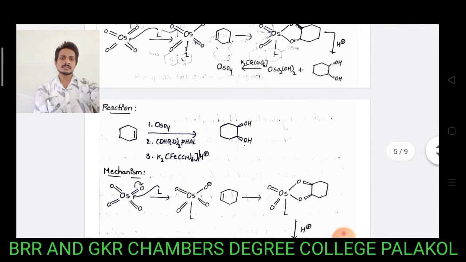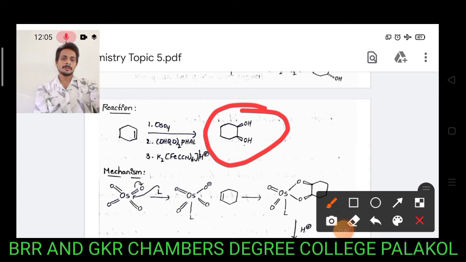In another reaction, again the alkene system is treated with osmium tetroxide using DHQD2 PHAL and potassium ferrocyanide. Again it gives 1,2 diols. The diols form above the plane. In the previous reaction, diols formed below the plane. In the current reaction, the diols form above the plane. The formation of unequal amounts of stereoisomers is enhanced by the chiral quinine ligand.